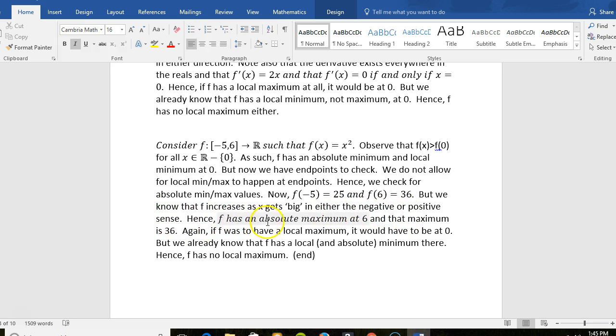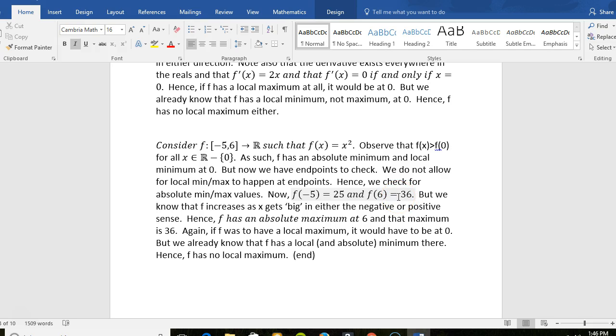Hence, f has an absolute maximum at 6, because f of 6 is 36, whereas f of -5 is only 25. F of -5 got beat by f of 6. That's what I'm saying there. So hence my absolute maximum is located at x equals 6, and it is 36.